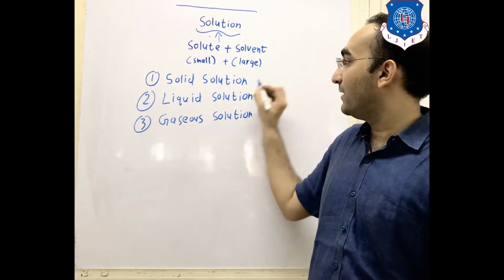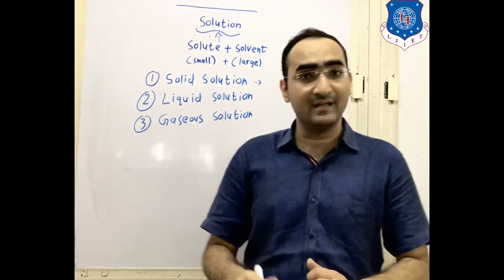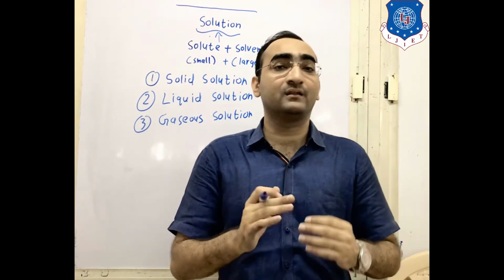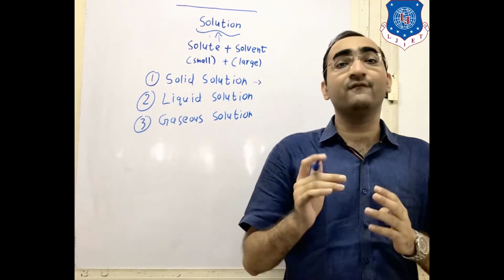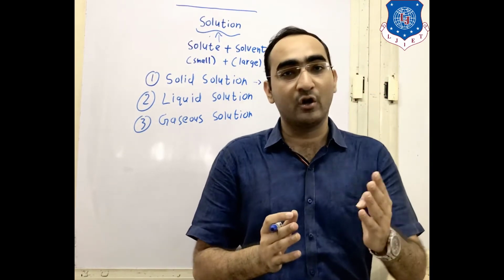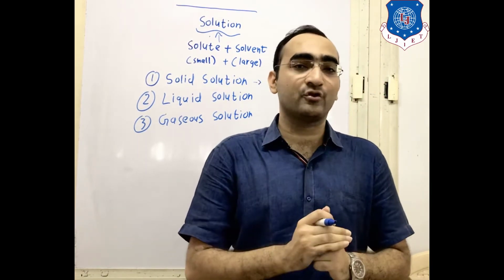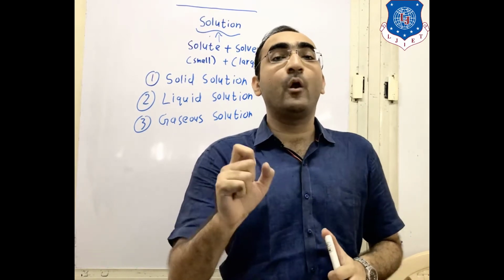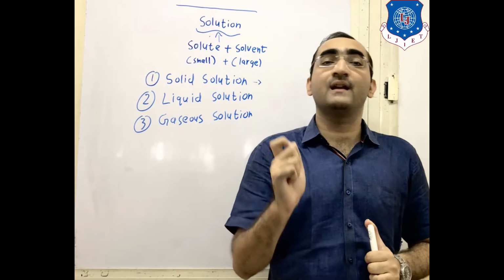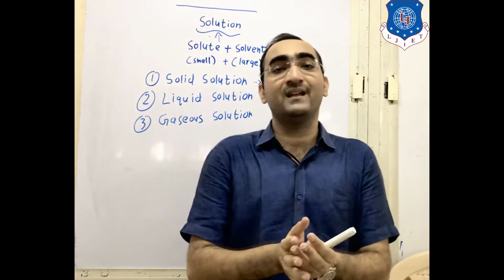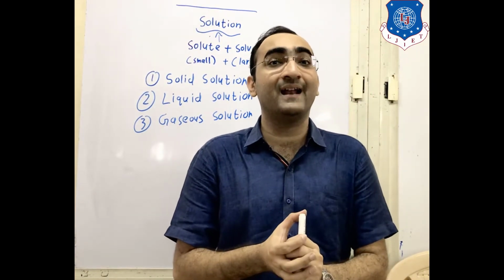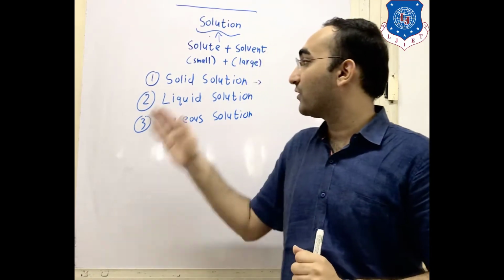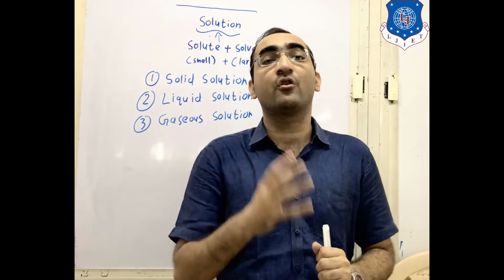Which are the examples of solid solutions? Now remember, if both solute and solvent are solid, then what will be made in that case? That is the case of an alloy. If both are in the solid state and you mix them, we get an alloy. Brass and bronze are examples of solid solution in which both are solid.